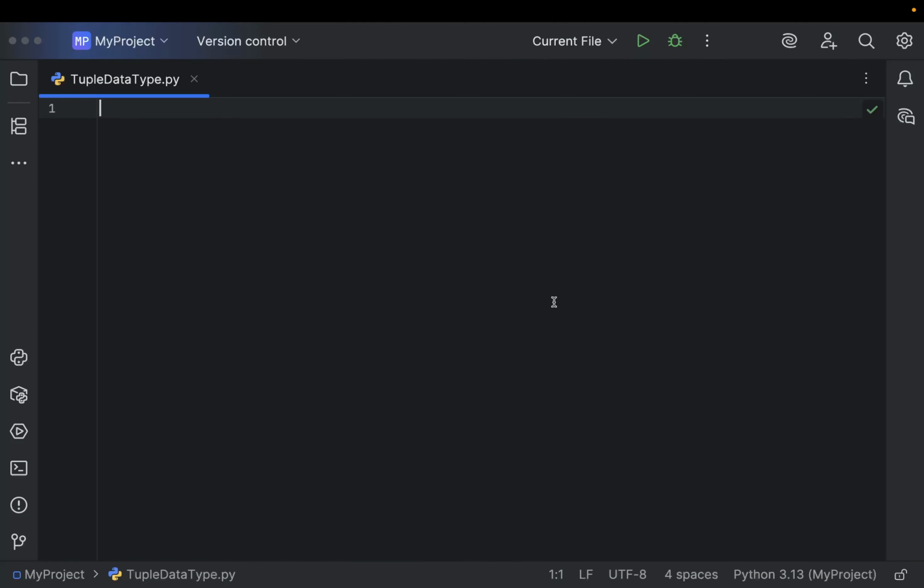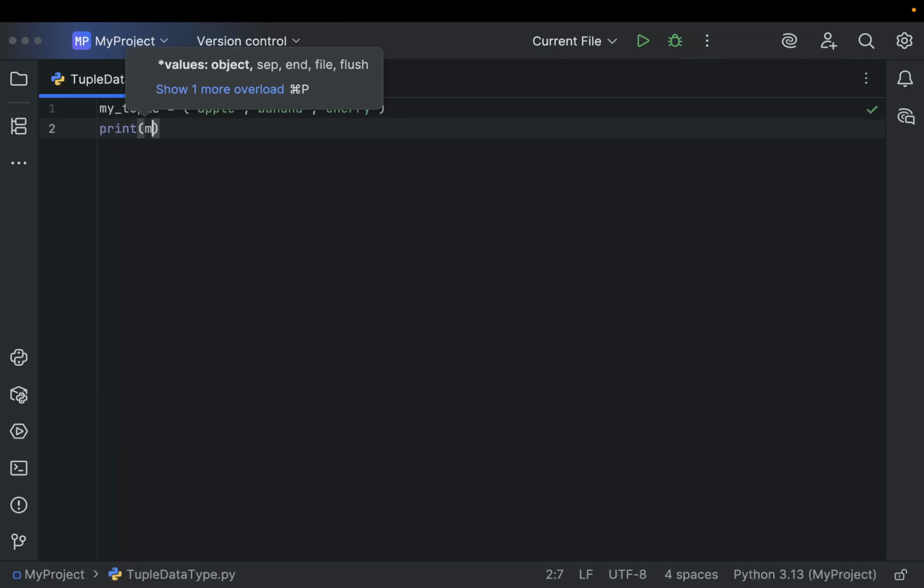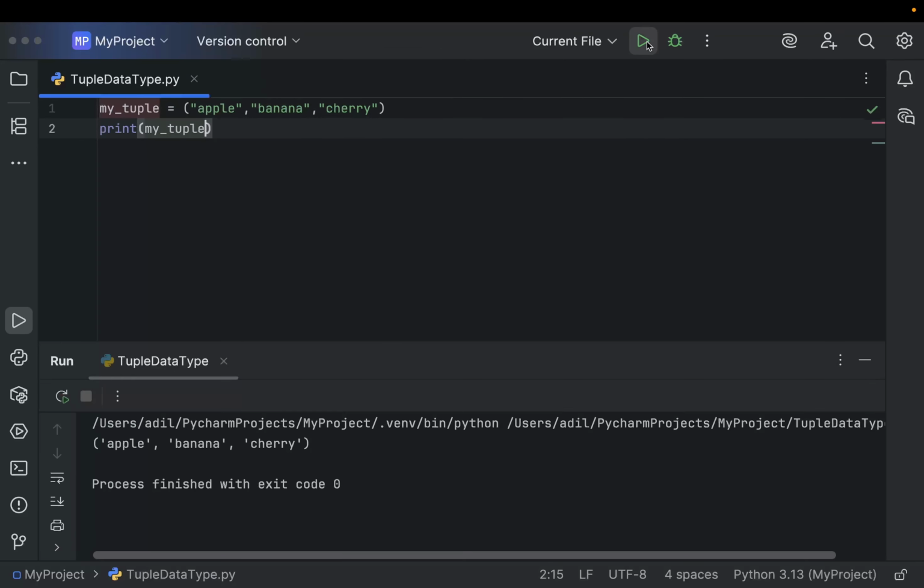So to define a tuple, I'm going to write a variable called myTuple, and to write a tuple, instead of square brackets like lists, we use parentheses, and then we write the elements like apple, then banana, and then cherry. Now if I write the print statement and pass my tuple and run the code, you'll see it prints the tuple. Now a tuple is a collection of items just like a list, but instead of using square brackets like a list, a tuple uses parentheses, as I said before.